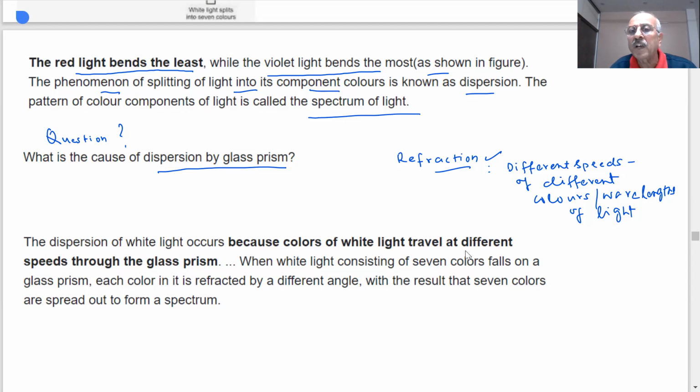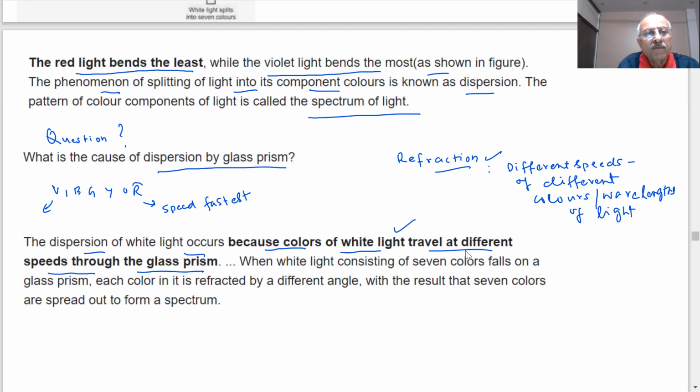There are 7 colors which we have shown, and the 7 colors have different wavelengths. They have different speeds. So the dispersion of white light occurs because the colors of white light travel at different speeds through the glass prism. Very important. What is the cause of the dispersion? Which 7 colors did I show you, students? Violet, indigo, blue, green, yellow, orange, red. They have different speeds. The speed of red is the fastest.